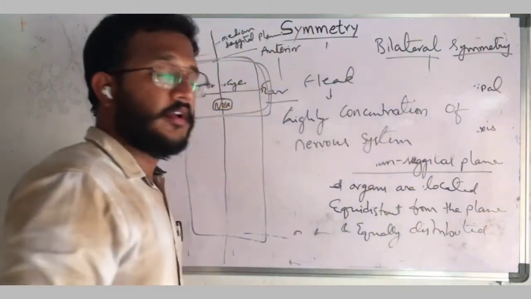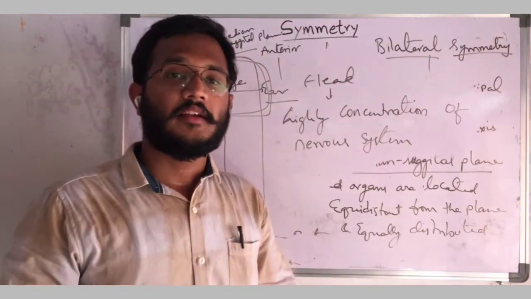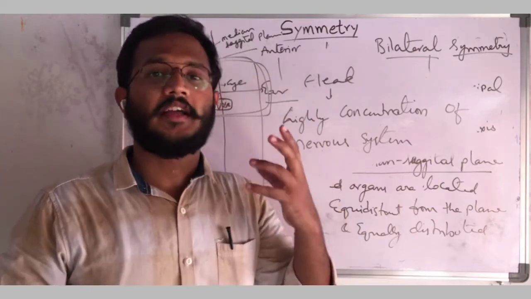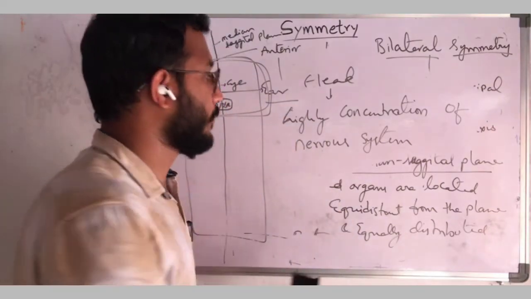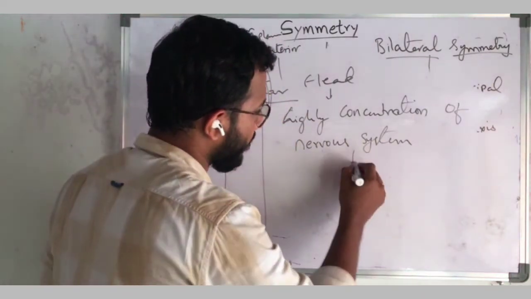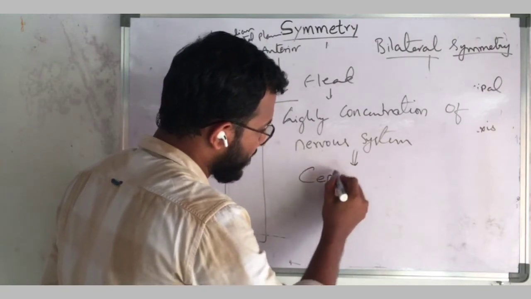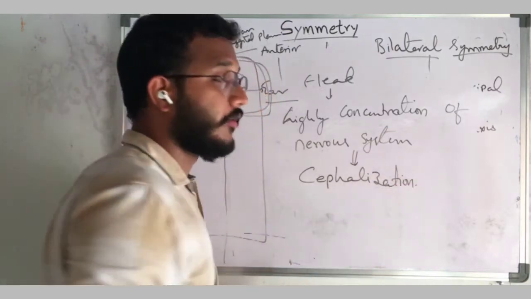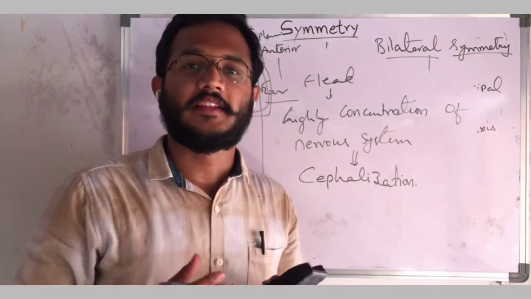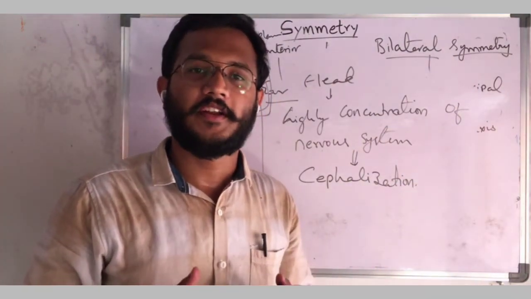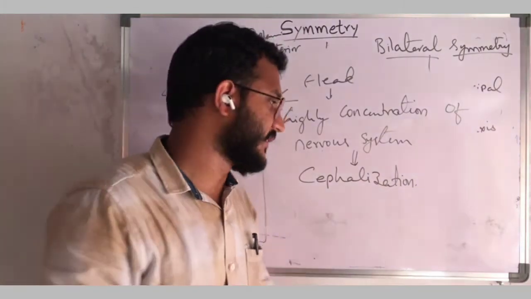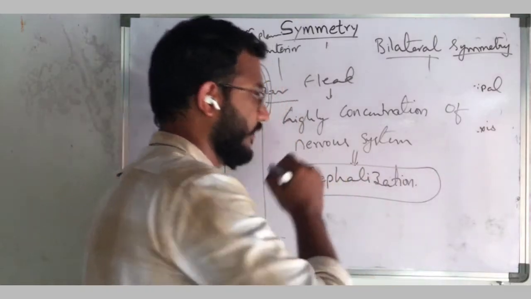Getting the point or not? In bilateral animals, mostly the nervous system is highly concentrated in the head region. That process is known as cephalization. Formation of a well-developed head with a highly concentrated or highly developed nervous system. That process is known as cephalization.